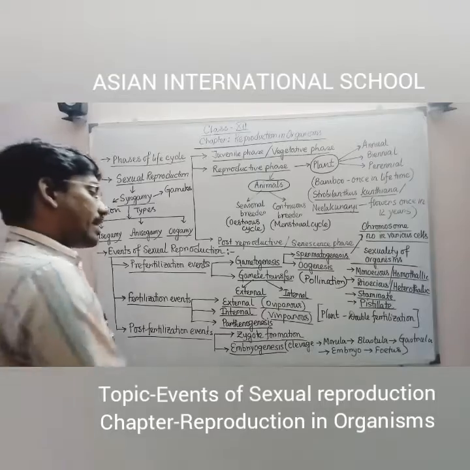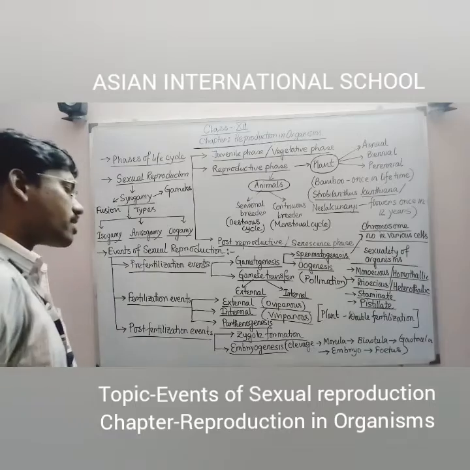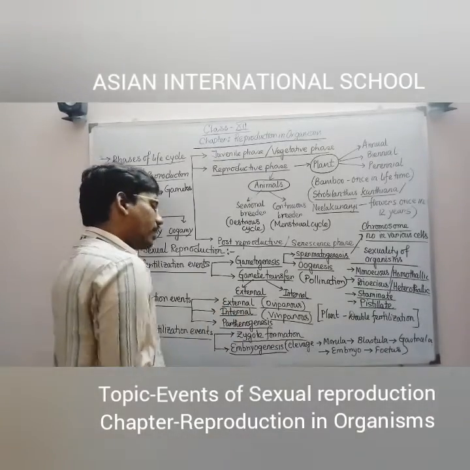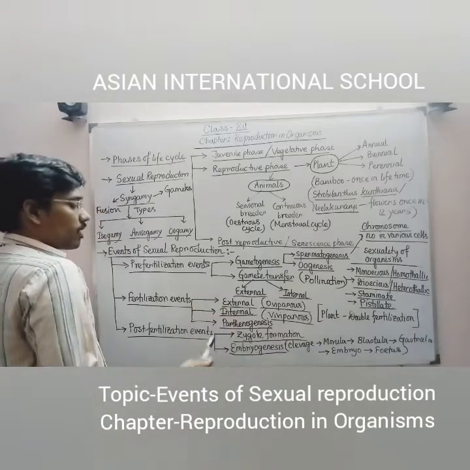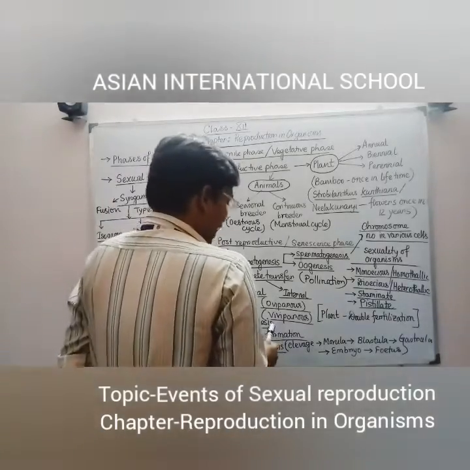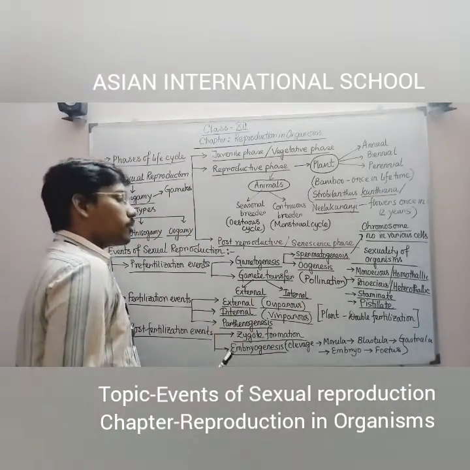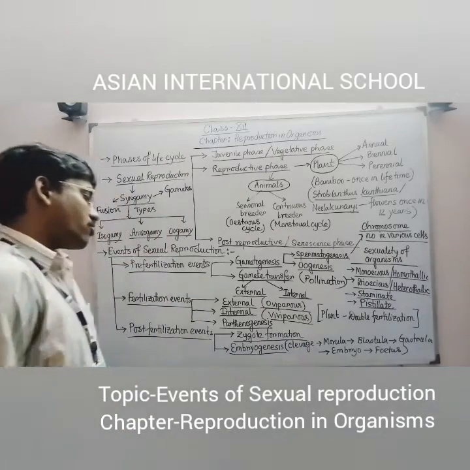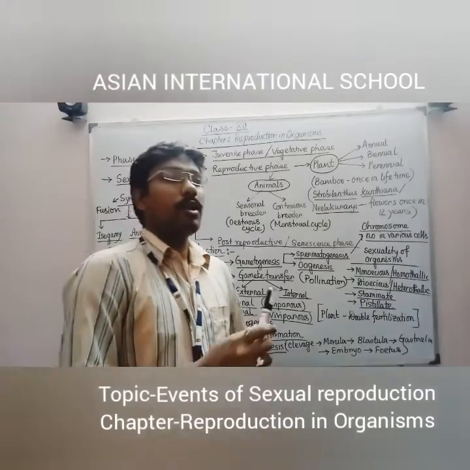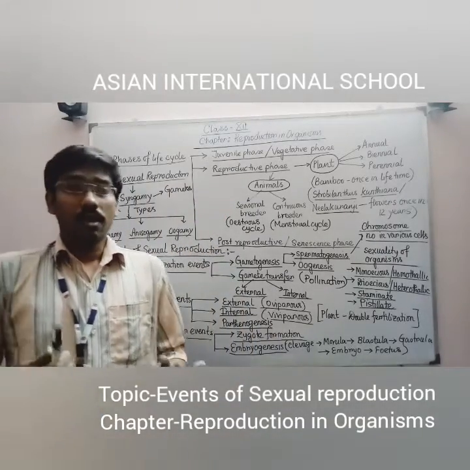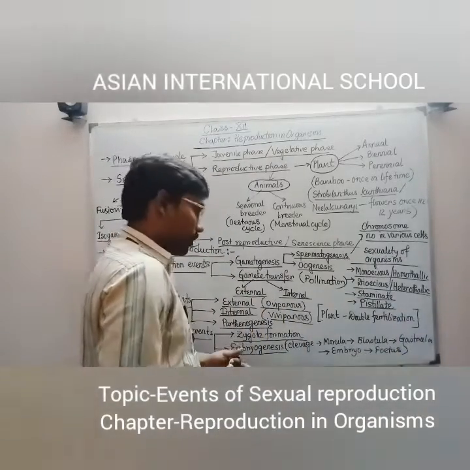Mostly these organisms are laying eggs, so for that reason they are commonly known as oviparous. Internal fertilizing organisms, that means when the male gamete is entering within the female body during the time of copulation, then the fertilization is happening between the gametes, and automatically the organisms which are taking birth are commonly called viviparous organisms because they are giving birth to the next generation. And parthenogenesis is a type of exceptional fertilization where male and female gametes are not even fertilizing with each other, rather from the female gamete directly the next generation offspring is taking birth, as an example in honeybee.